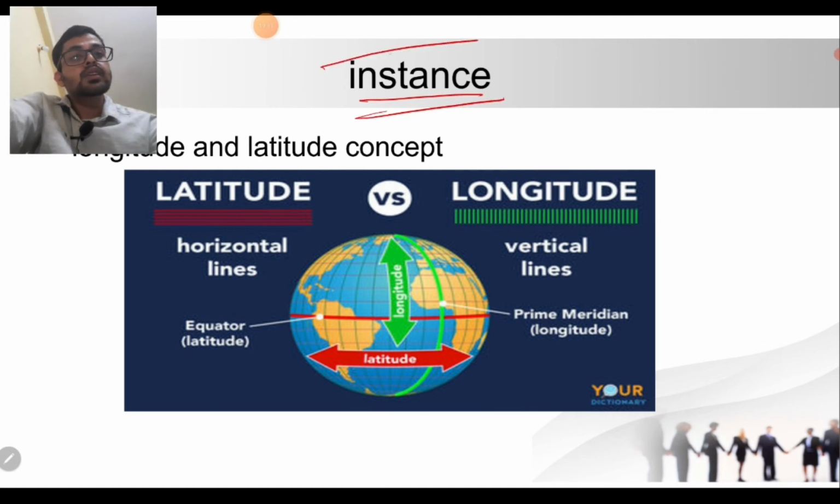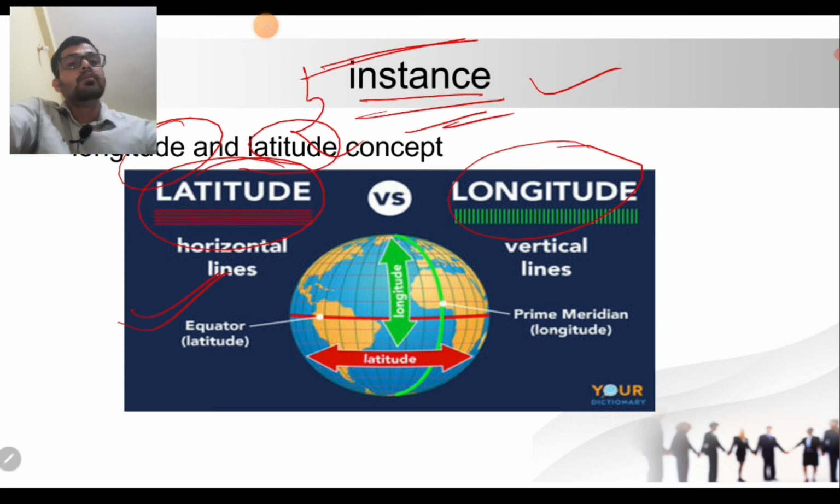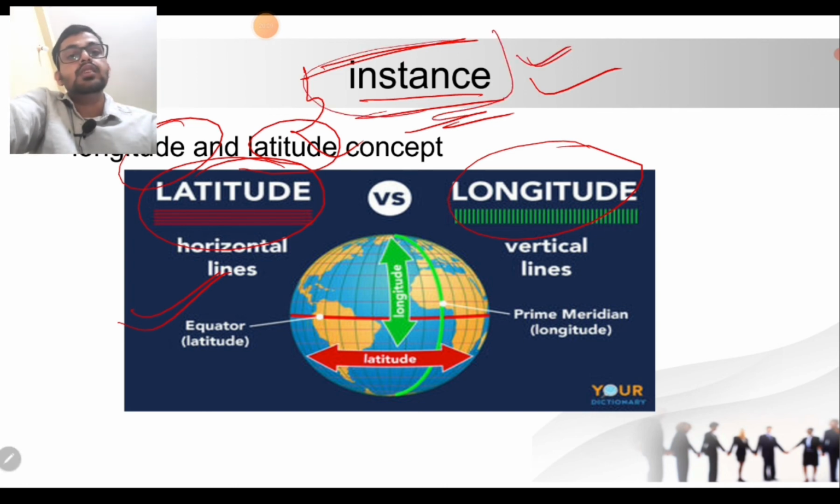I have also tried to cover the topic of latitude and longitude, but due to paucity of time I am not covering it. I am simply mentioning what our approach is while studying any topic. First, we understand what latitude and longitude are and how they are drawn.